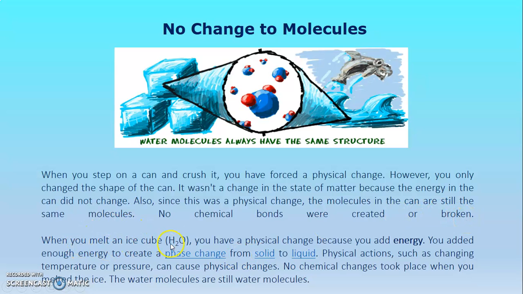When you melt an ice cube, H2O, this is the molecule of the water, you have a physical change because you add energy. You added enough energy to create a phase change from solid to liquid. Physical actions such as changing temperature or pressure can cause physical changes. No chemical changes took place when you melted the ice. The water molecules are still water molecules.